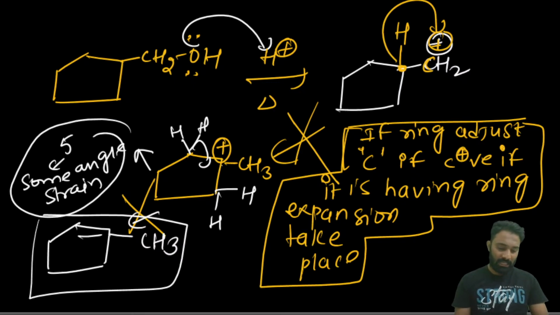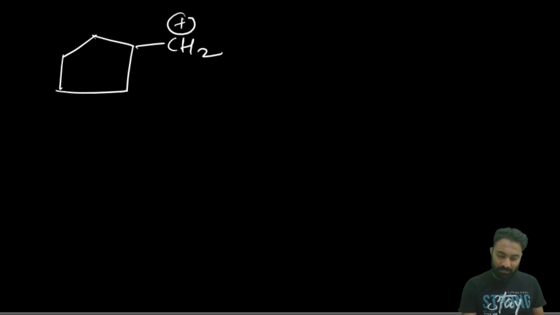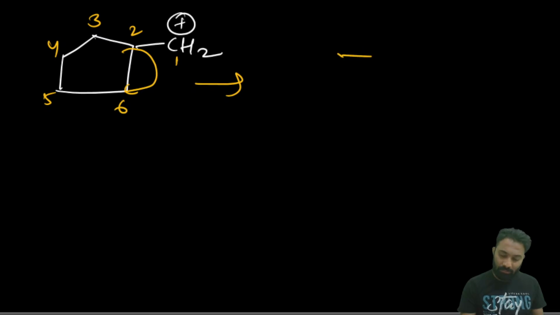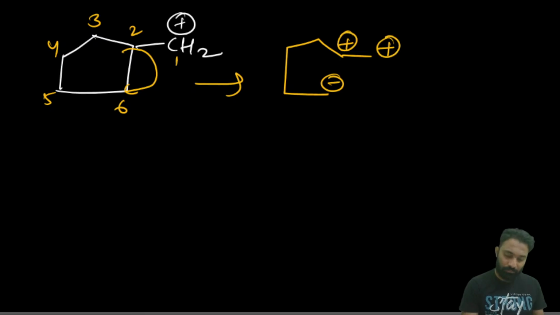Okay, now we'll see how the ring expansion will happen. Now this is a CH2 and this is a plus. Give the numbering 1, 2, 3, 4, 5 and 6. The bond pair of electrons will be shifted toward the 6. Then the 6 will get the negative charge and 1 is having the positive, and the 2 carbon will get the positive, and the 6 and the 1 will form the bond. Now again you give the numbering 1, 2, 3, 4, 5 and 6.